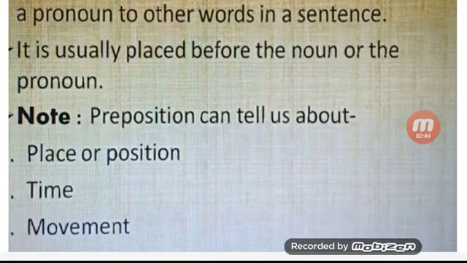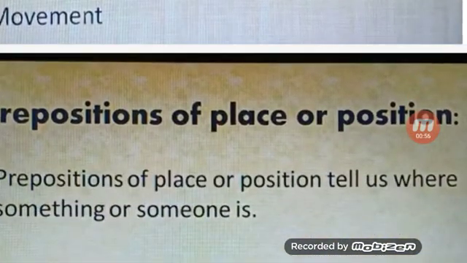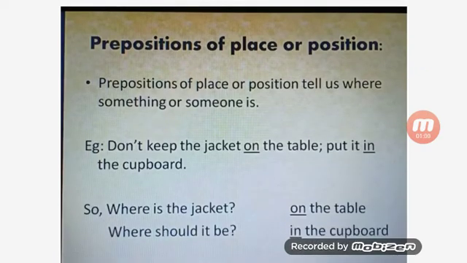Preposition can tell us about place or position, time and movement. So, preposition of place or position tells us where something or someone is.